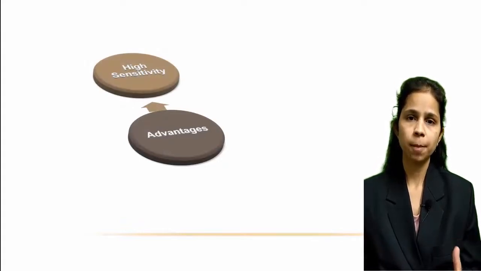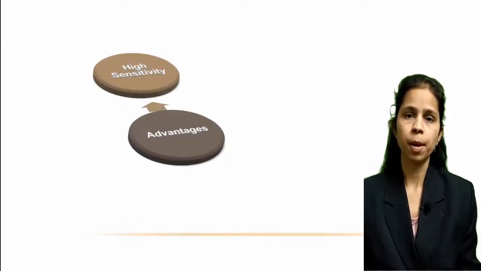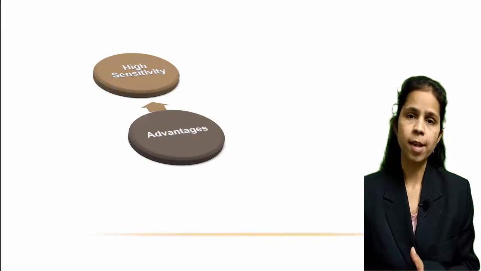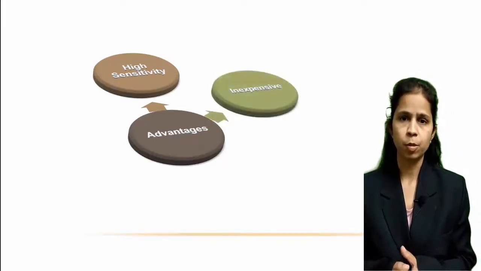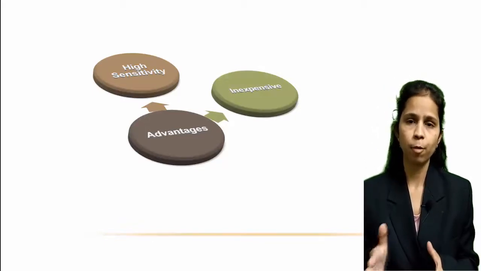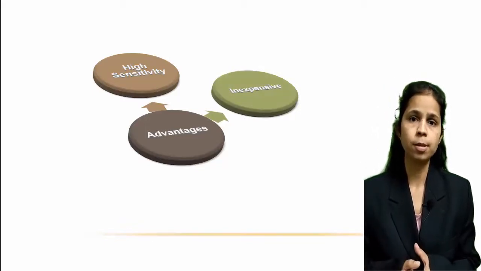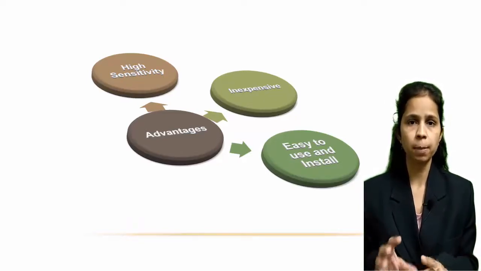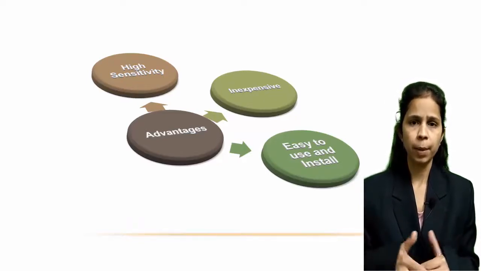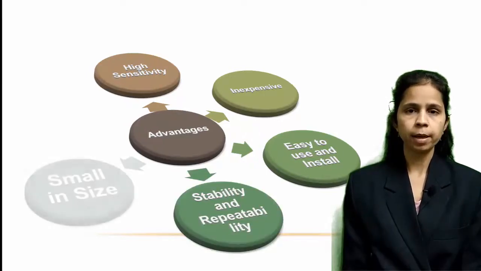Advantages of thermistor. Thermistor has high sensitivity. For a given change in temperature, the resistance of the thermistor changes in a very fast manner. They have very fast response. They are inexpensive. Thermistors are very cheap, having low cost compared to other temperature transducers. They are easy to install and use. As they are smaller in size, they are compact, sturdy. You can use them anywhere at any place. Stability and repeatability.